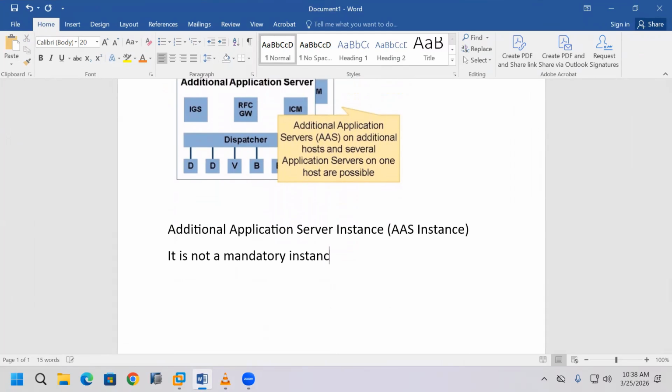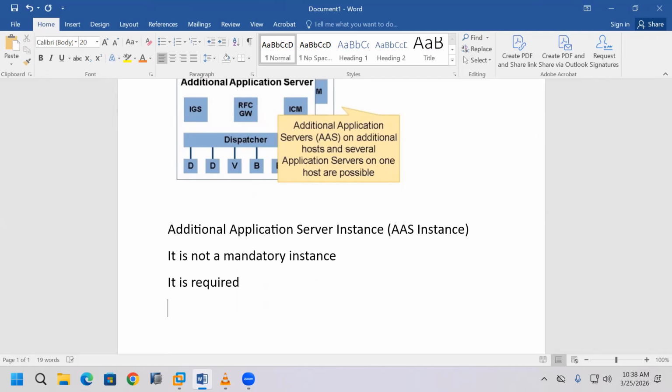Not mandatory means it is not compulsory. If we have a requirement, we install an additional application server instance. If there is no requirement, we do not need to install it. What is the requirement, and why do we want to install it? I will explain that at installation time.